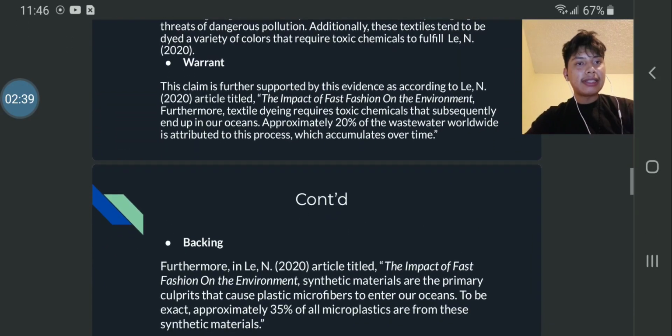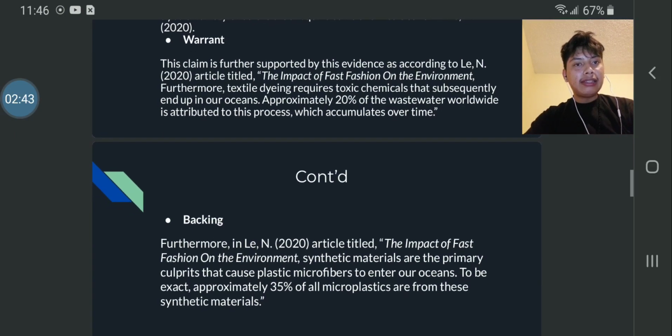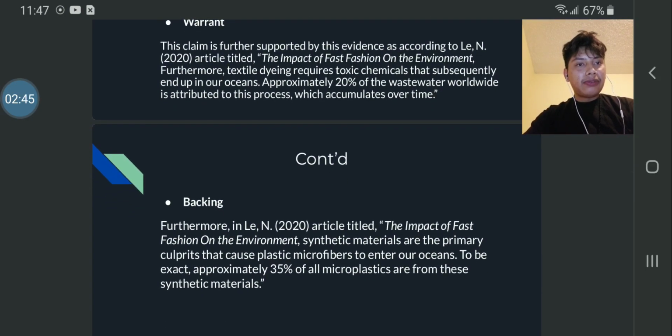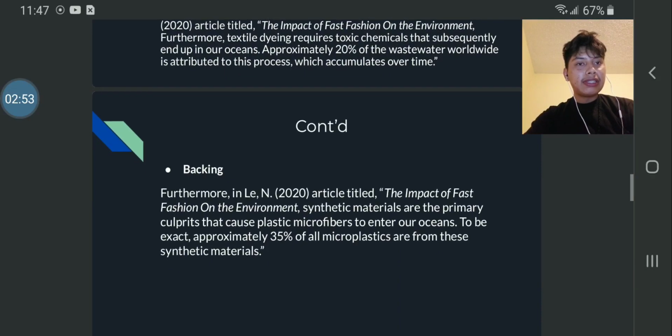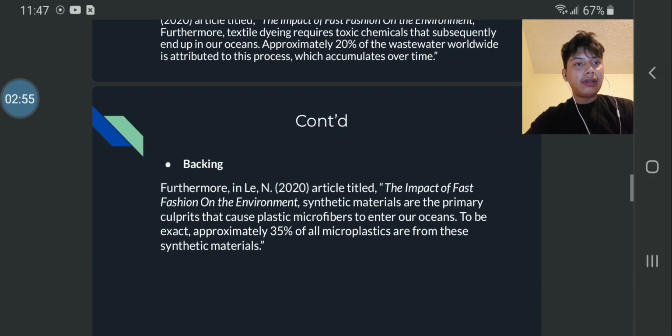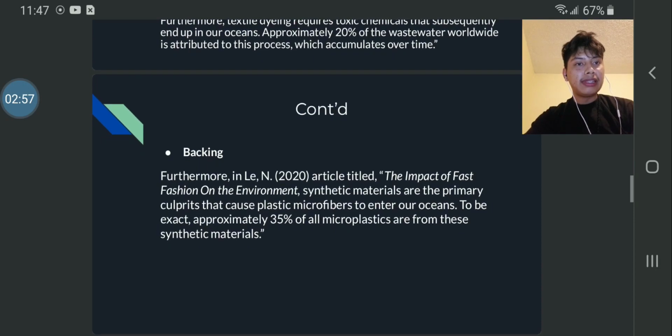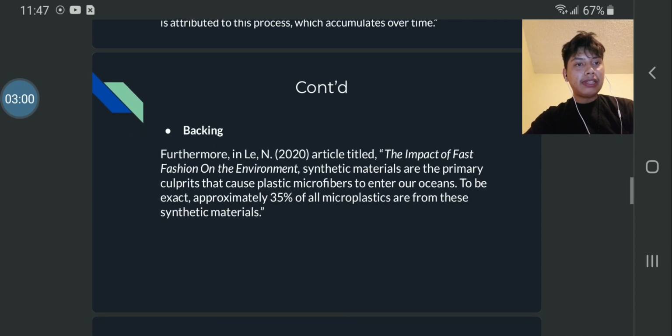Additionally, these textiles tend to be dyed a variety of colors that require toxic chemicals to fulfill. Lee N., 2020. Warrant. This claim is further supported by this evidence, according to Lee N.'s 2020 article "The Impact of Fast Fashion on the Environment." Furthermore, textile dyeing requires toxic chemicals that subsequently end up in our oceans. Approximately 20% of wastewater worldwide is attributed to this process, which accumulates over time.